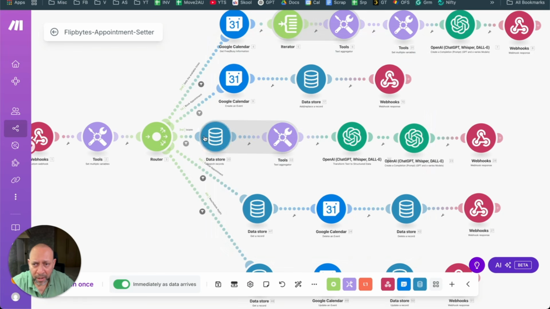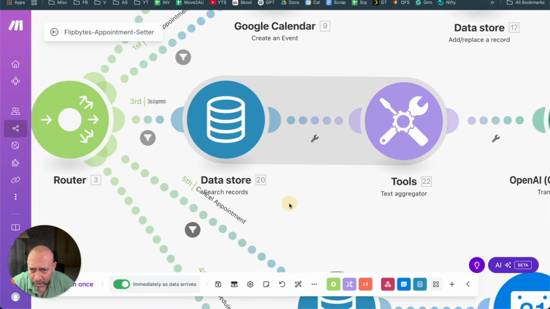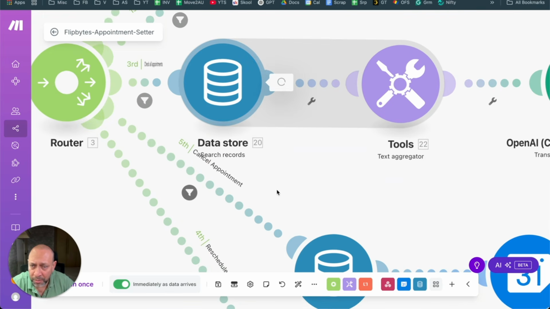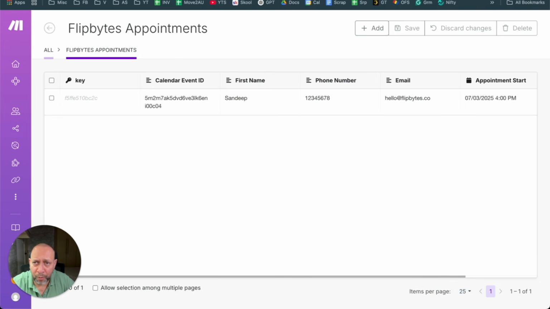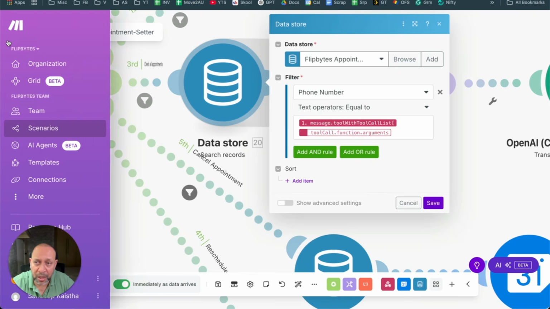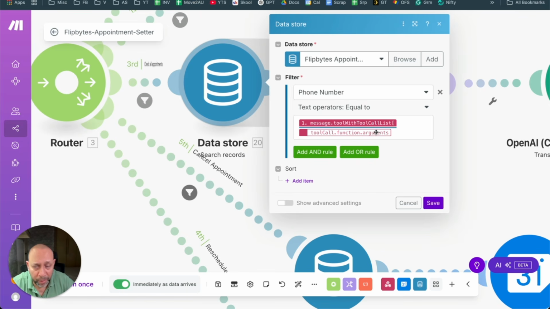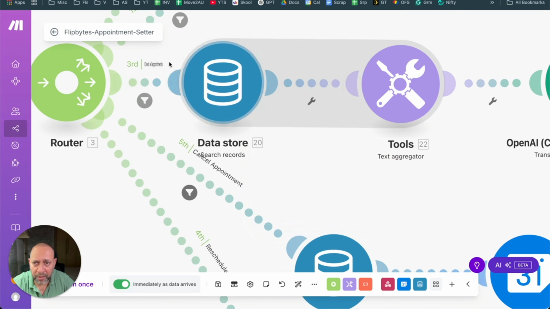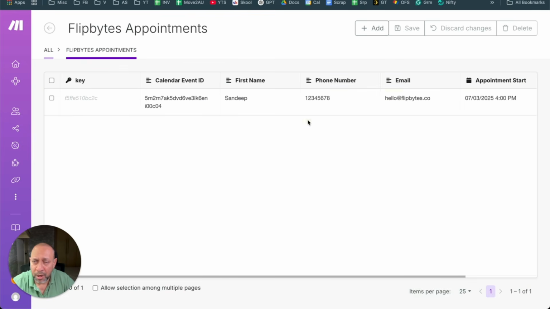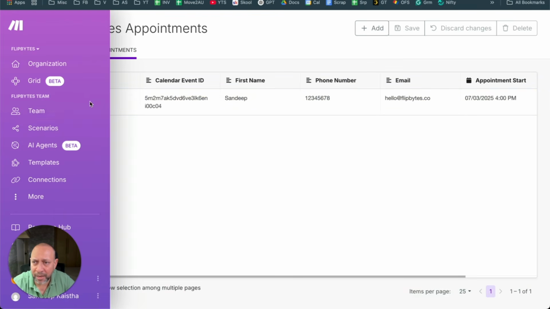Okay, I'll get the key, I'll search it right here, look at the search record. So I'm doing a search record, so let me open this and say, phone number is this, and based on the phone number, so this is the phone number. So I'm telling the system that, okay, this is the phone number. So based on this particular phone number, compare it with the phone number which is coming from the webhook, or basically from the client. If there's a match to this thing, then extract the full record of that thing within the data store. So if there's a match of this phone number, get this whole thing out.